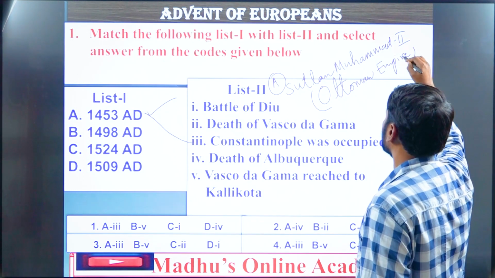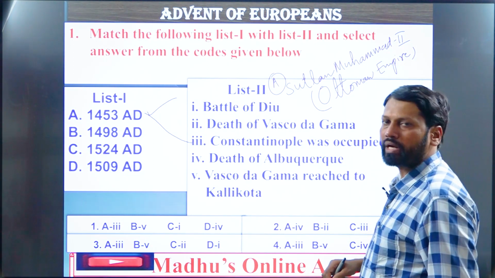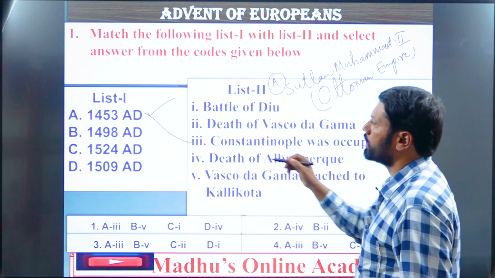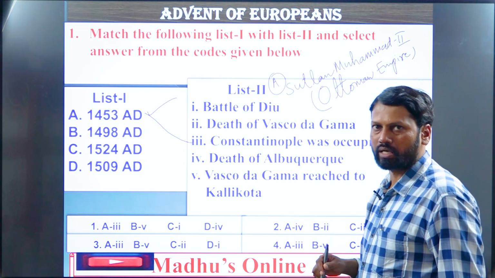Remember, Ottoman Turkish Empire. So he was the emperor, ruler of the Ottoman Turkish Empire. He occupied Constantinople in the year 1453. From whom? Constantine the 11th.